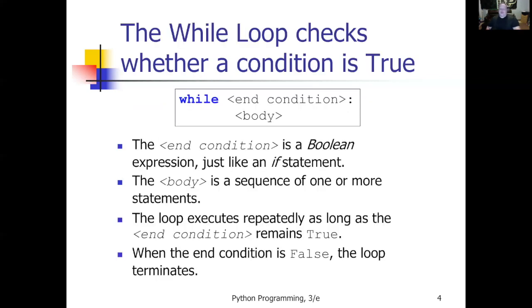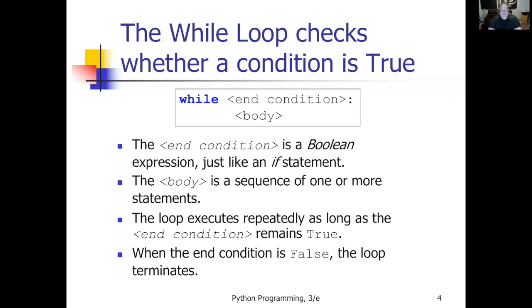At the top of the while loop, it checks to see that a condition is true. As long as that condition is true, it continues looping the body of code. So if you said, for example, while x is less than 10, and x was 11 at the very beginning, this loop would never execute, because it's only going to execute the loop while x is less than 10. If you said while x is less than 10 and x was 0, it would do the loop at least one time, until x was no longer less than 10.